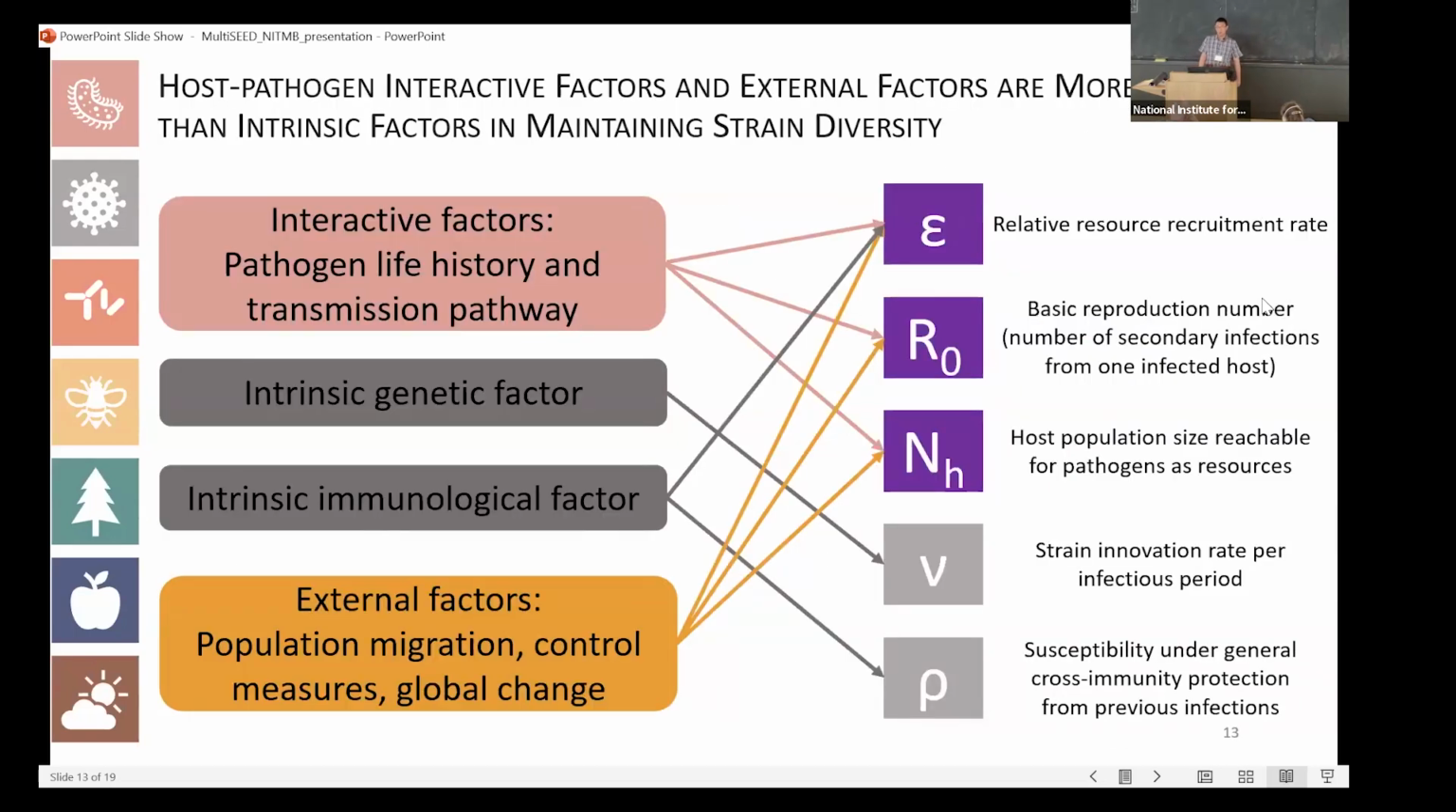So in conclusion, we think that these 3 parameters are having larger influence on the long-term strain diversity, and they belong more to the interactive factors rather than the immunological factors. And Nu and Rho are having less influence on the strain diversity. And the first 3 are also under more influence of external factors like migration and control measures.